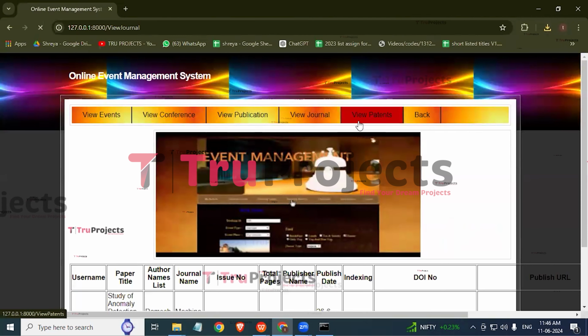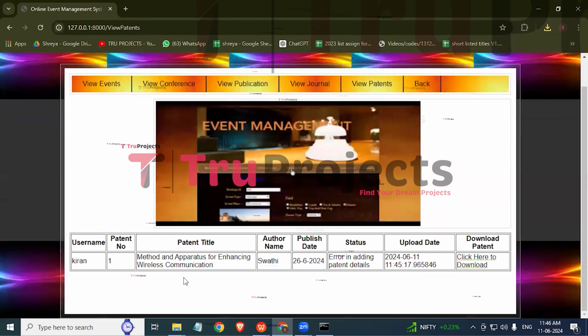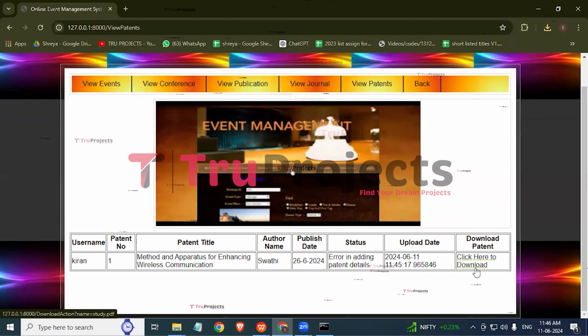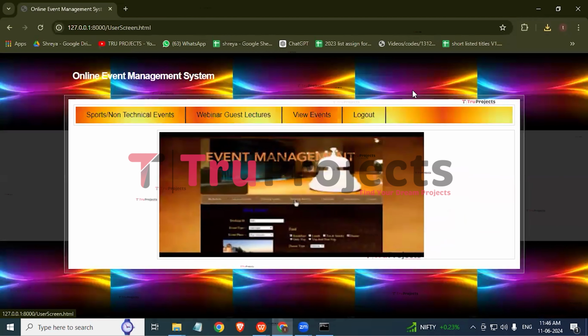And here if you click on view patents, so here are the patents. Here we can observe that there is a click here to download button in the download patent column. And if we click on that, we can download the patent. And now click on back. So in this page, just by logging into the system, a user can manage his events online. Now click on log out.